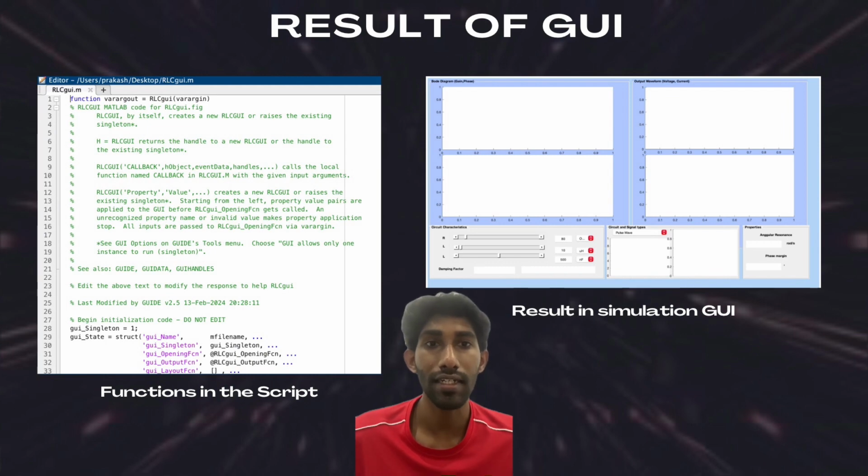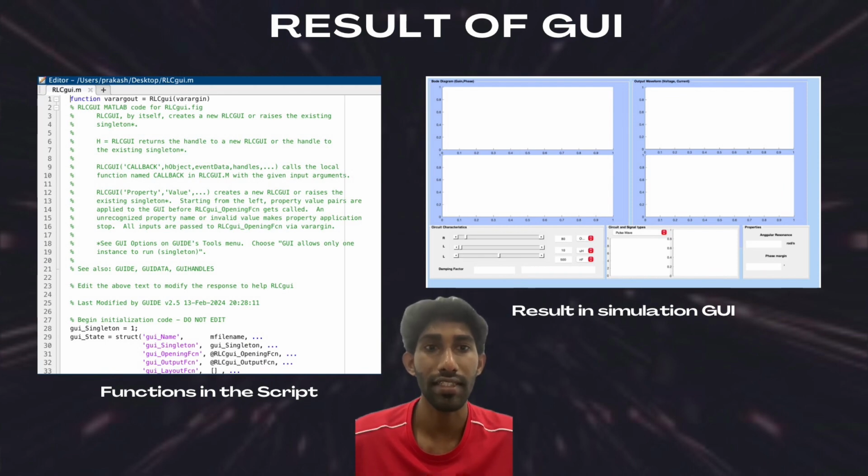For the circuit characteristics, there are resistance, which stands as R, inductance, which is L, and capacitance, which is C. So you can adjust the value to the value you want, and there are units for each resistance, inductance, and capacitance. For resistance, the units are milliohm, ohms, kilo ohms, and mega ohms. For inductance, the units are microhenry, millihenry, and nanohenry. However, for capacitance, the units are microfarad, nanofarad, and picofarad.